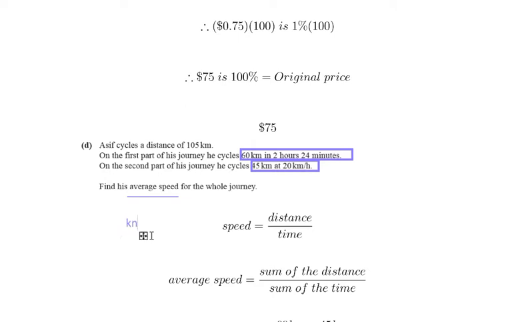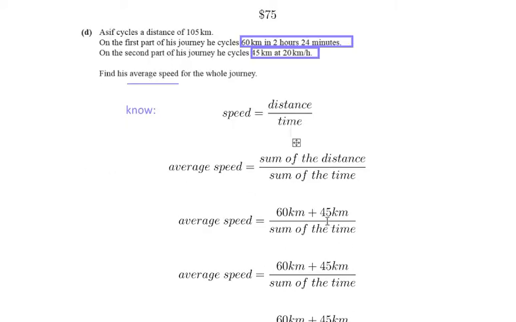We know that speed is equal to distance divided by time. But we don't want speed, we want average speed. It might be worth recalling that average speed is sum of the distance divided by sum of the time. The sum of the distance is 105 kilometers, it's 60 kilometers plus 45 kilometers, and that bit's already been calculated. The sum of the time, however, we don't have that information.